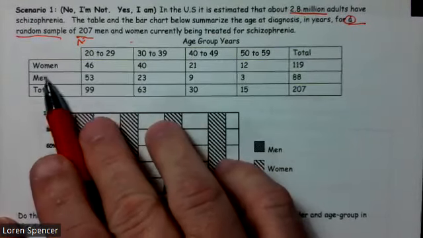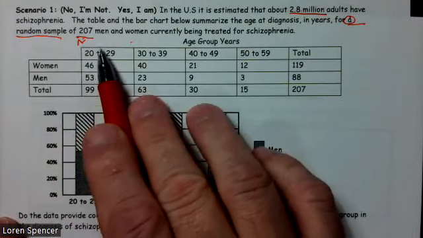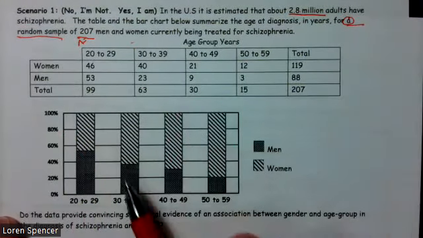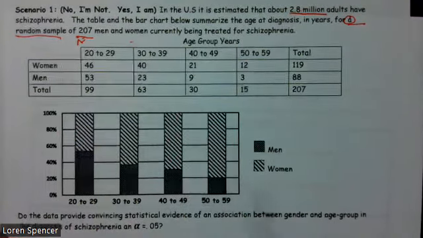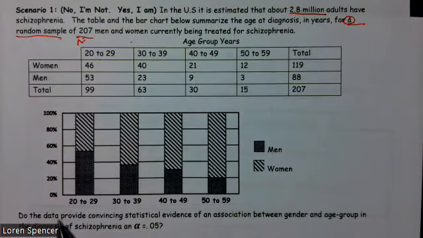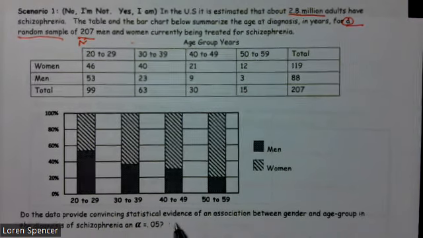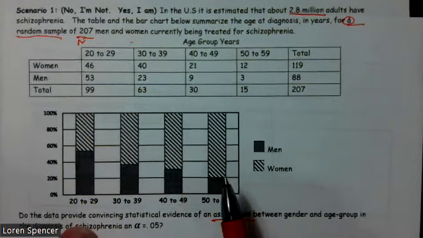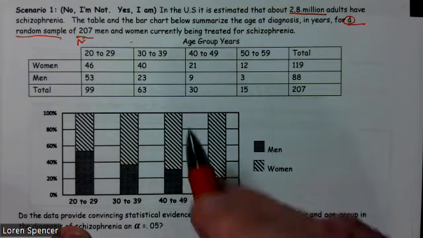All right, so it looks like we have men and women here, and we have our different age groups here. Those are our two variables, and it shows the same thing in the table and in the graph as well. Do the data provide convincing statistical evidence of an association? That's a key word. That lets us know it's a test of independence, between gender and age group and the diagnosis of schizophrenia at alpha equal 0.05.